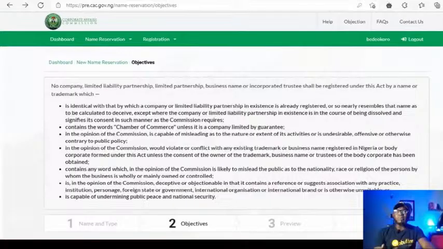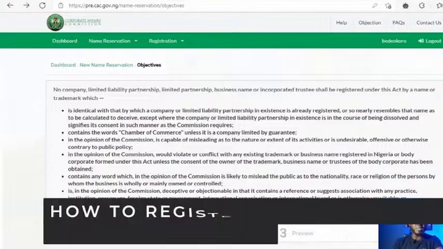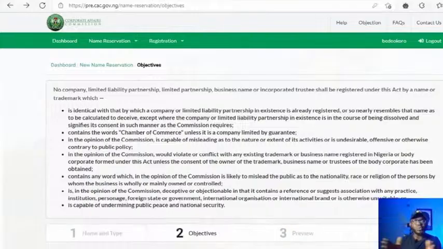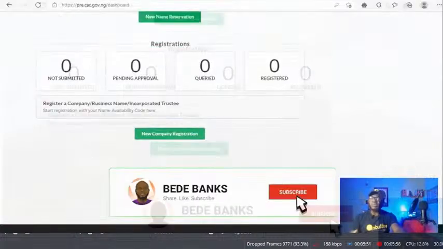Once you have made payment, it will take within 24 to 48 hours for you to get a response, because I'm actually amazed at how fast they respond to stuff. So once you are done with that, you wait for 24 to 48 hours and you get an email with an availability code. It's called availability code. It will show if any of the two names you've put in are approved. Then if any of the two names is approved, you'd be sent an availability code to go on and register. So all you need to do, once you have the availability code, you come here to the registration part. This is just what we just